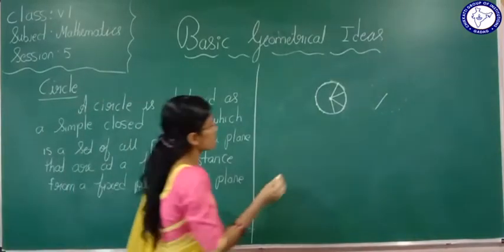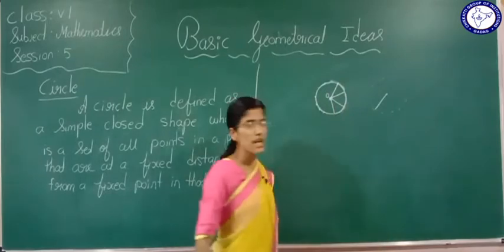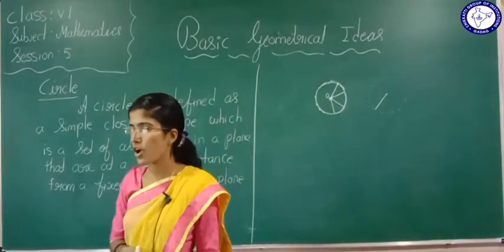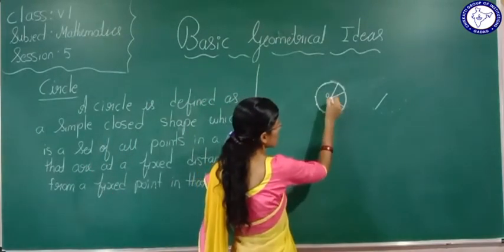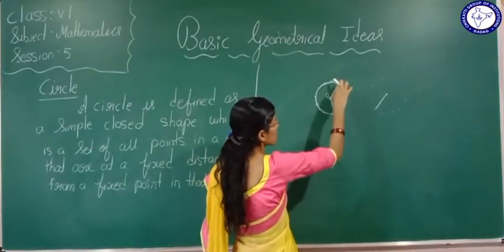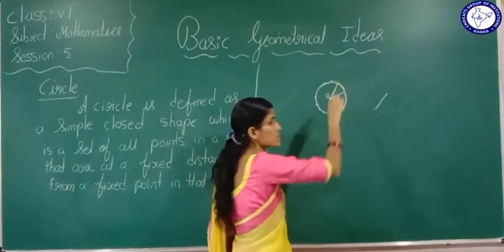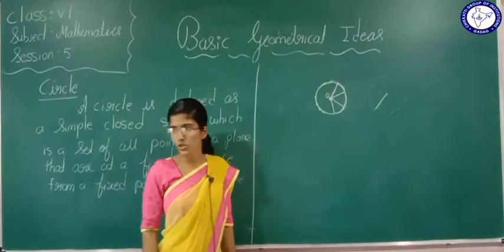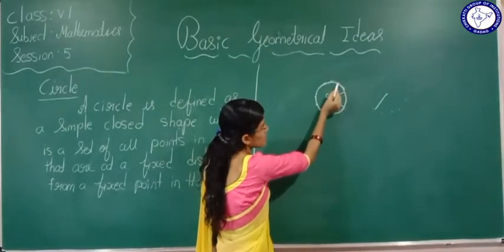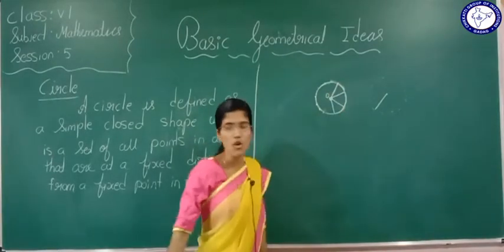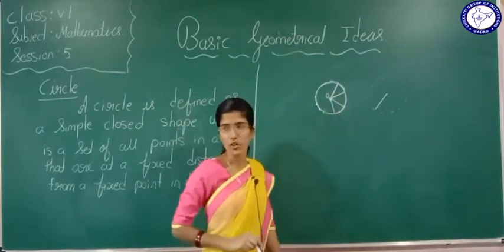Now see, students, a fixed point is there, no? This is called the center of the circle. This fixed point is nothing but the center of the circle. Now what is this distance called? This distance is called the radius of the circle. Is it understood? From here to here, this is a fixed distance. This fixed distance is called the radius of the circle. This fixed point is called the center of the circle.